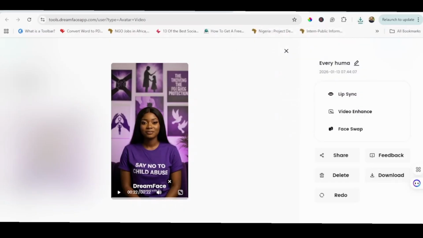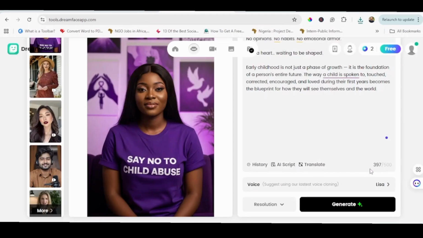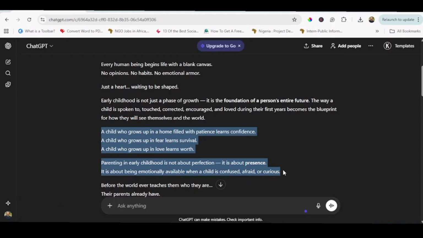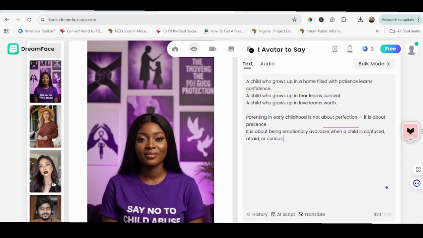Download this generation and go back one more time. As you can see, the script that can be taken per prompt is about 500 characters. I'll copy the next line I'd want her to say. Let's see, we have 323 characters used. Let's know if we can extend more.